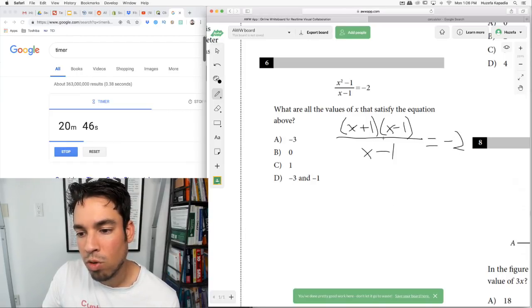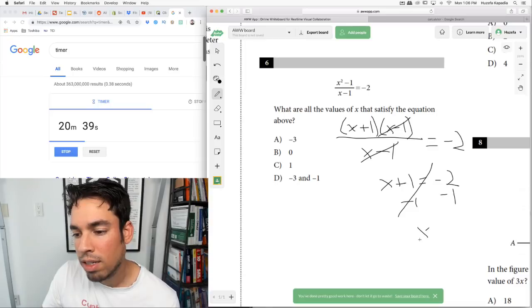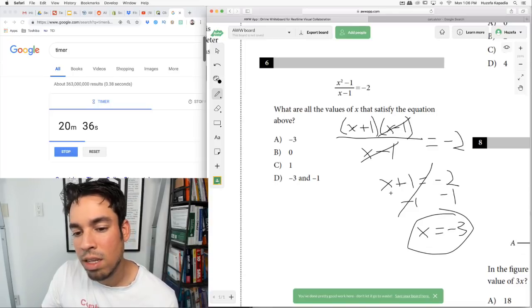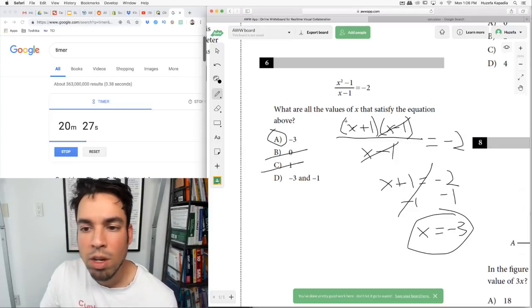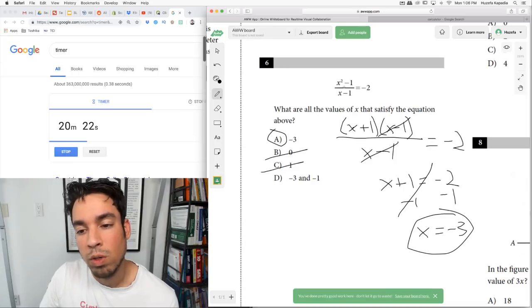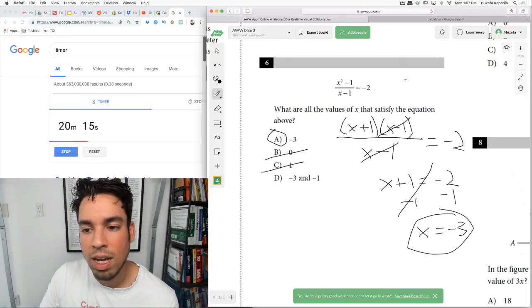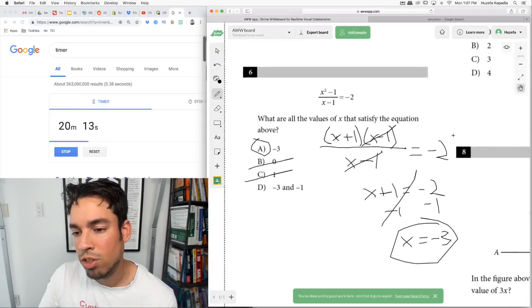Now let's cross cancel x minus 1, and we get x plus 1 equals negative 2. Subtract 1 from both sides. x equals negative 3. So I think that's our only solution. Now the only thing to question is whether negative 1 is also a solution. Negative 3 has to be a solution. So is negative 1 also a solution? Well, no, it wouldn't, because negative 1 squared is 1, minus 1 is 0, over negative 2. That'd be 0 over negative 2, which does not equal negative 2. So that double solution is out.